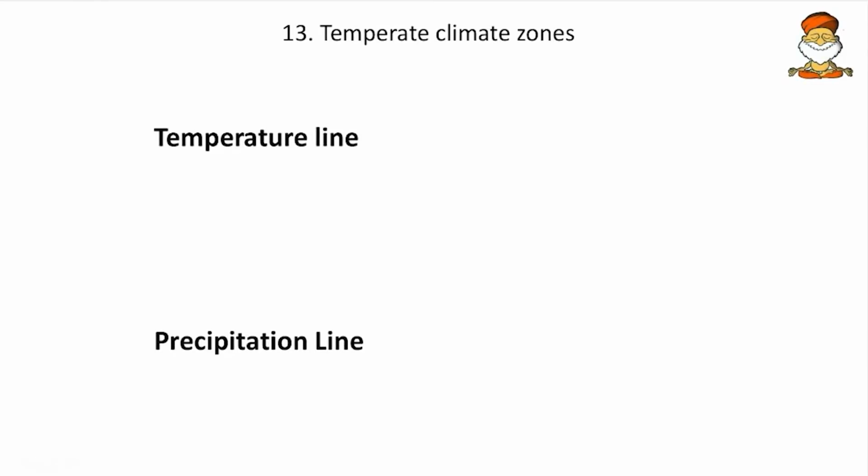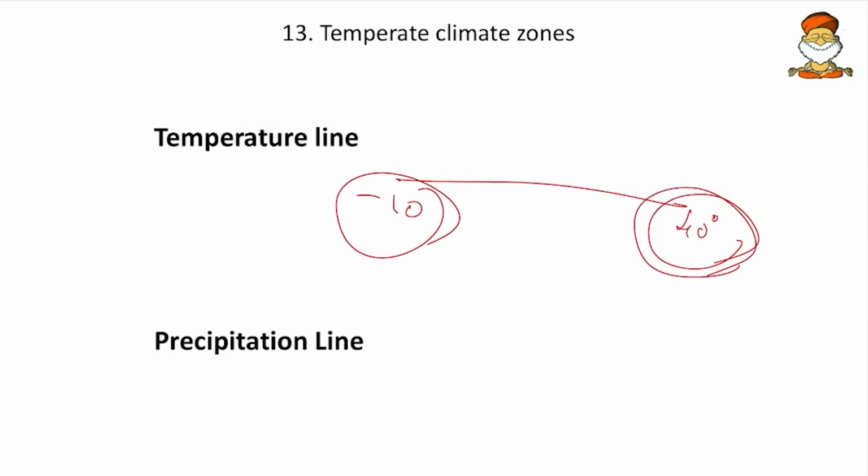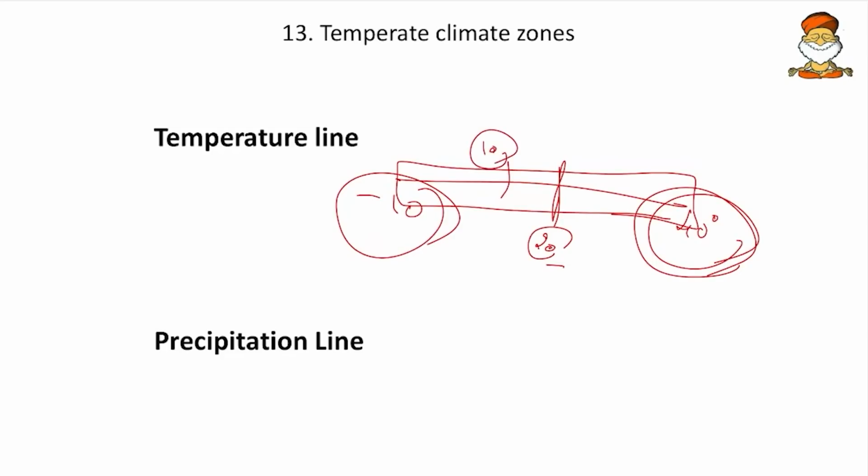Whenever you study these, make sure that you have your own temperature and precipitation lines. Take it as -10 to say 40 degrees Celsius. Above 40 degrees Celsius no biome can survive, so this is the maximum, and your temperature should be within this range. For example, 18 to 20 degrees is the tropical. If you are searching for temperate, have a range where in winters it can go up to 10 degrees Celsius, and in summers up to 30 degrees Celsius. Likewise you alter whenever the biomes or climatic zones change.